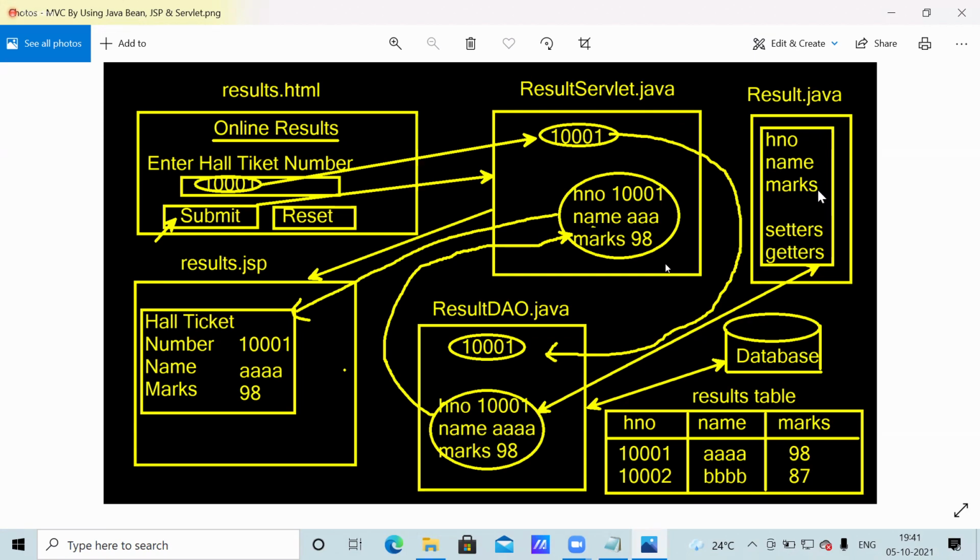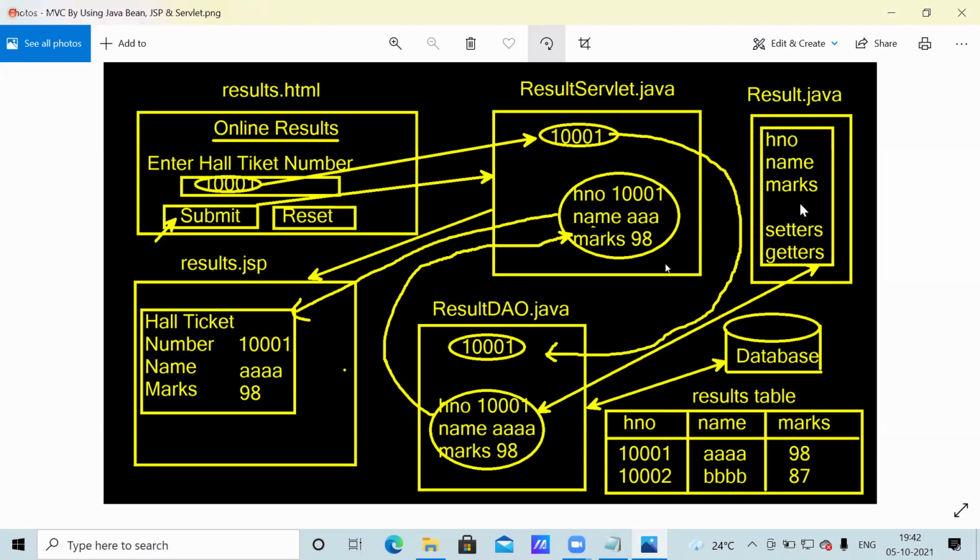Okay. Now that object is returned. This object will be retrieved here. So this Java bean we can access here. What is the purpose of this Java bean? You observe this Java bean. It is just like a passing object format. So the object you can access here also, here also, here also, anywhere.